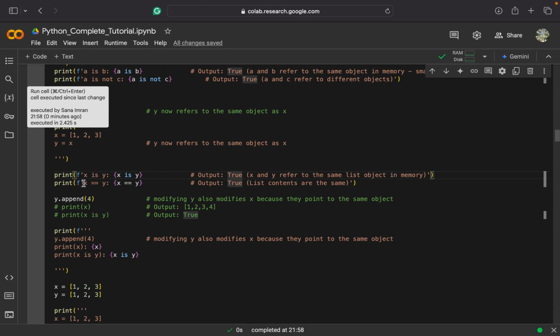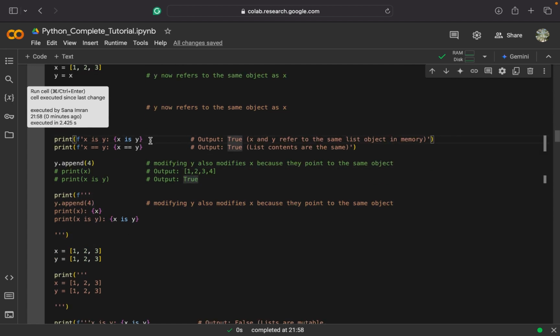And also if I check if x equals y, it will return true because the contents are also the same. It is definitely the same because the object is the same. Then if I append something to the list using the name y, that new value will also be appended to the list which x is pointing to. Why? Because both of these are names of the same list. So either I can use y for that list or I can use x for that list.